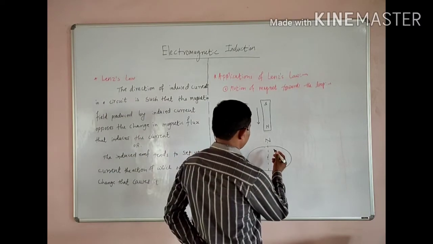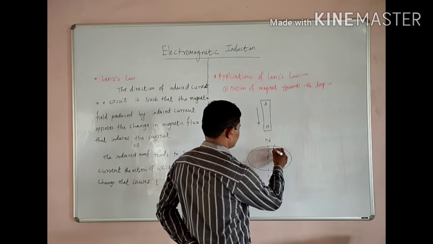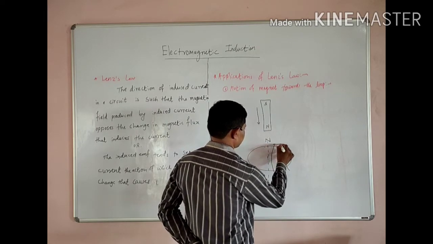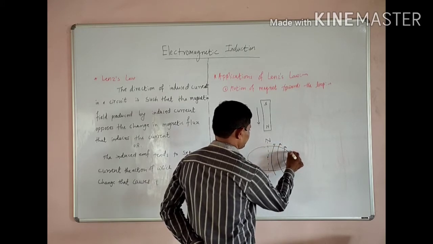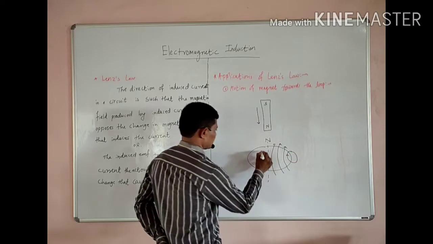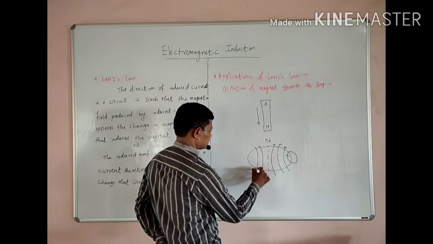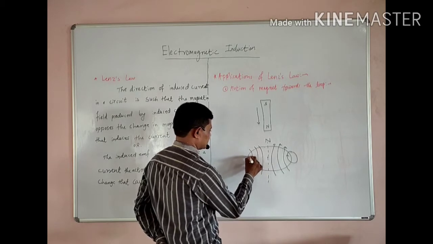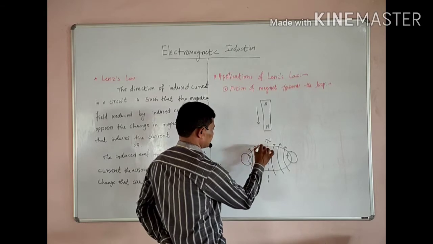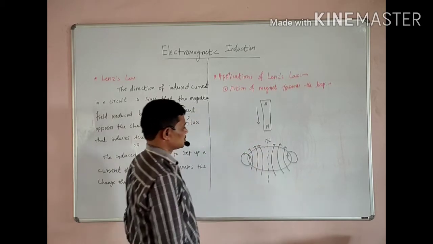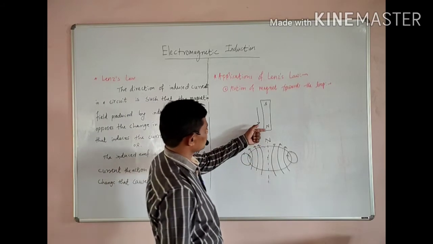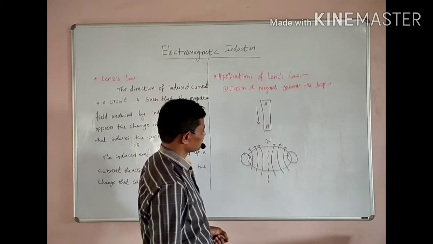The magnetic lines of force are developed here like this, and they oppose the motion of the bar magnet.